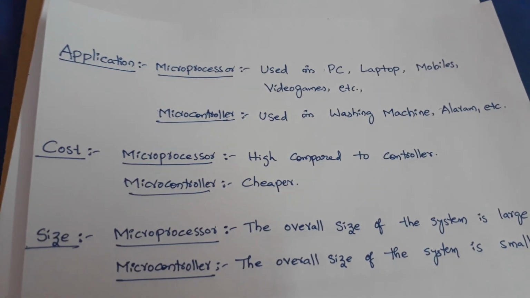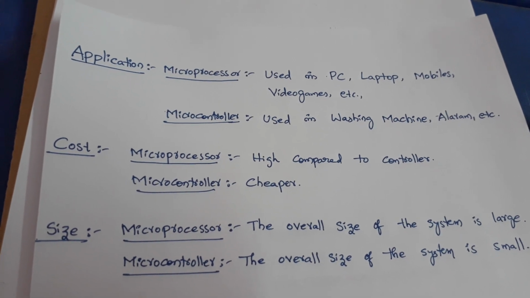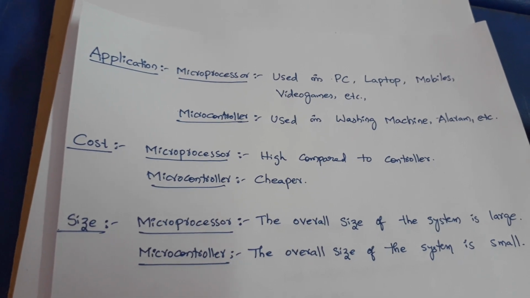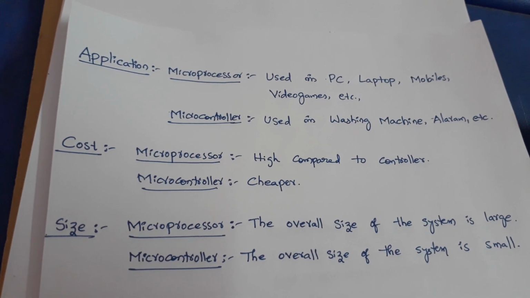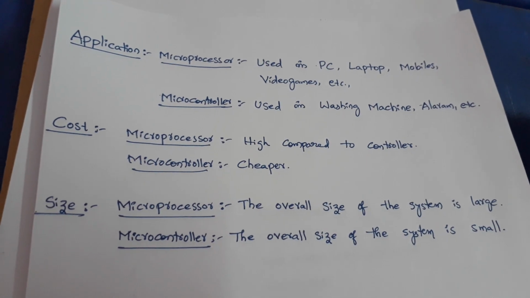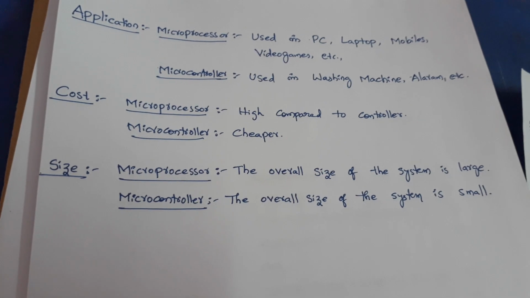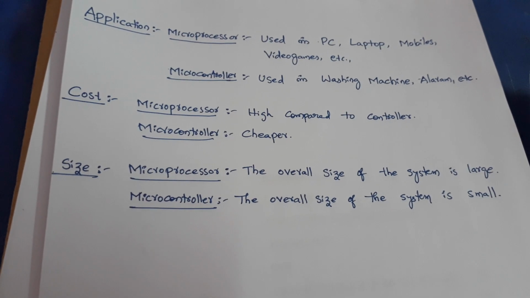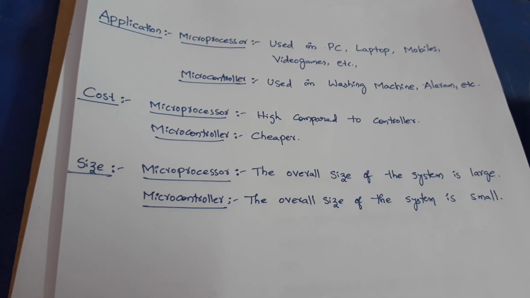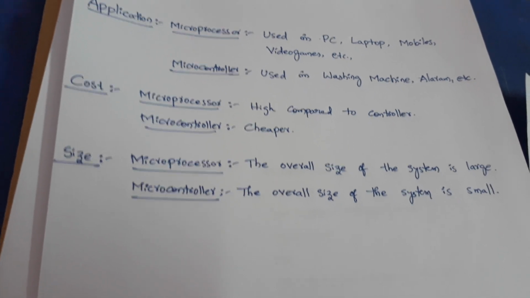Next, applications. We will use microprocessors in PCs, laptops, mobiles, video games, and different gadgets. Whereas microcontrollers we will use in washing machines and alarms. Next, cost. Cost is high for a microprocessor compared to a microcontroller. A microcontroller is cheaper.